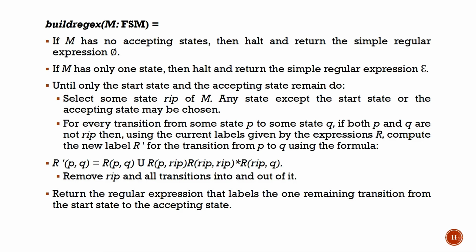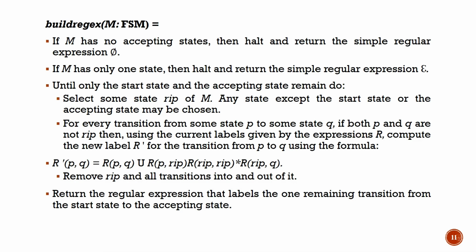Once we are left with one state and that machine has no accepting state, then you have to halt and return that null value. This means the total result of that machine will be null. And if you have only one state and that itself will be your final state, then halt and give the result that it is an epsilon. Then we have to repeat this process till you are left with the start state and the accepting state.